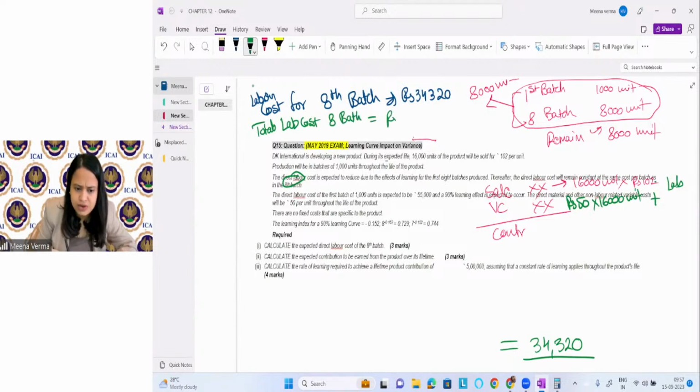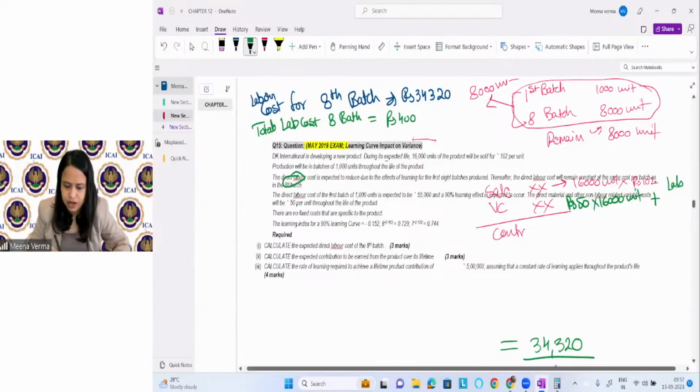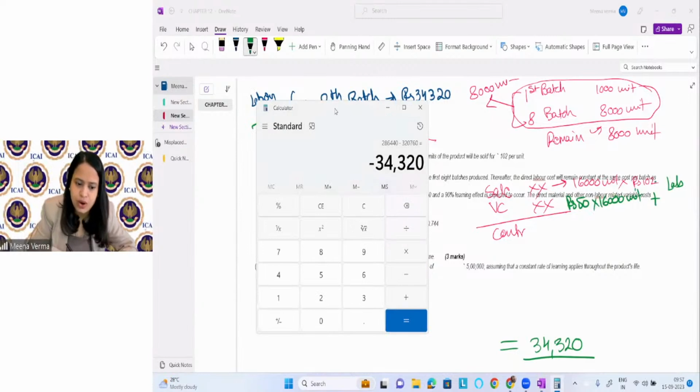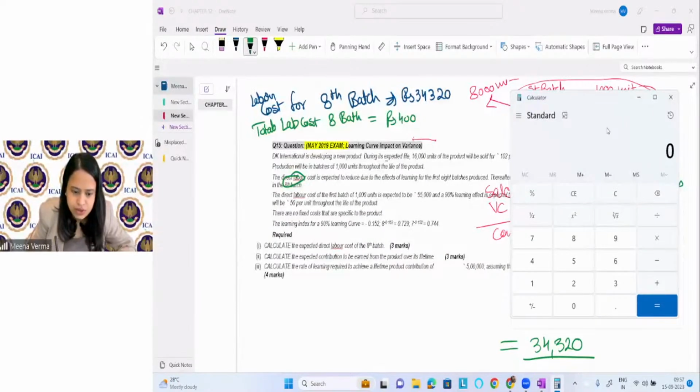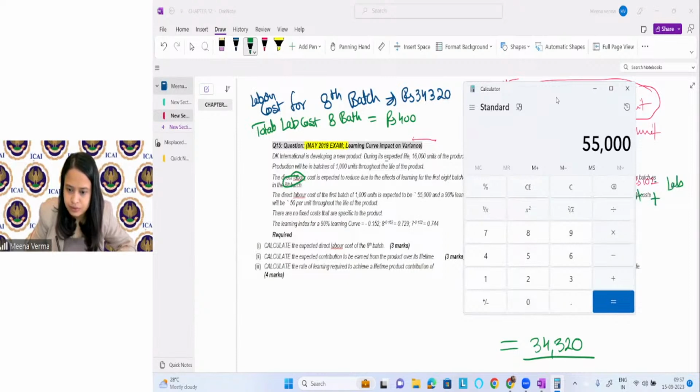So for one batch that was coming as an average of 400 something. Let me calculate it quickly. हाँ देखो, कैसे calculate कर सकते हो? You have two methods. You can use the formula or you can use this also, right? 55,000 was the first one. You applied the learning curve for the second batch, then for the 4th batch, then for the 8th batch.